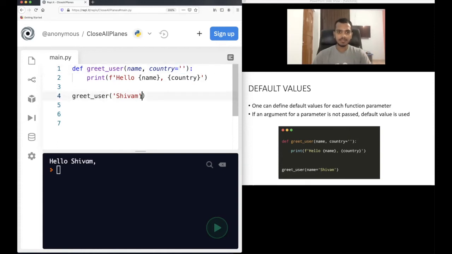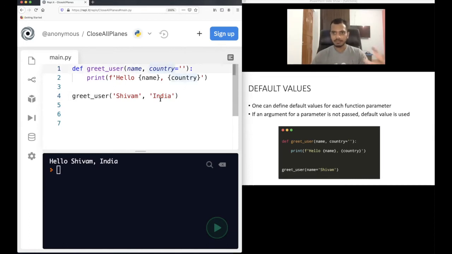But in case you define anything, this will get overwritten. In country, India will be stored in this case if you do this. Hello Shivam India. So you got what happened actually. When you are not passing the country argument, by default it will be this empty string, nothing basically. But when you are passing some argument here, instead of this empty string, India will get stored in this country. Okay, so this is called default values.